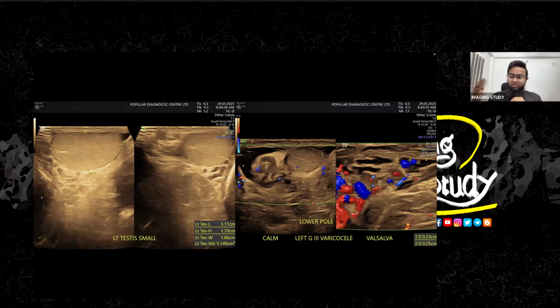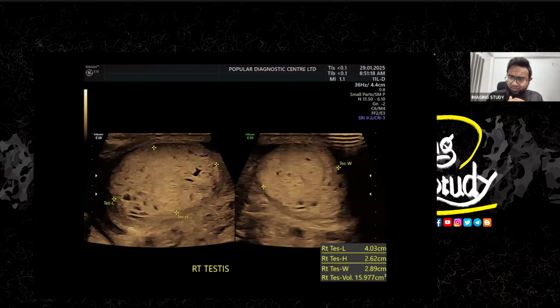Especially if you put the patient in standing position, it's quite easy to see. But in supine position, you may sometimes also easily visualize these findings. So anyway, that's a little bit complicated, so I don't want to go into the varicocele in this case. Let's jump into the right testis, which we are actually looking for.